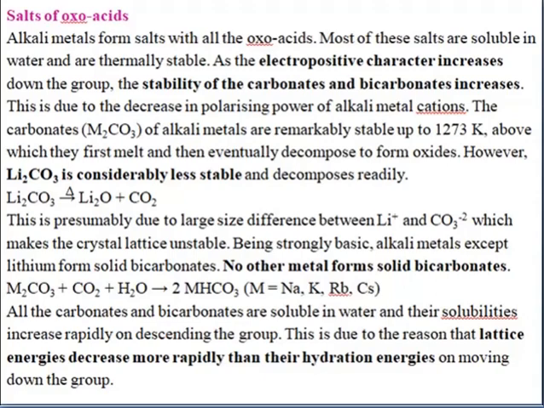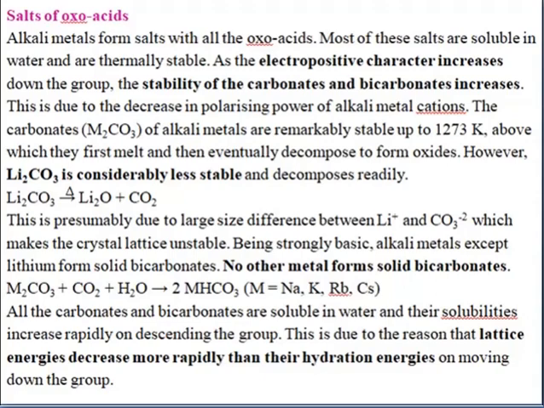For example, with sulfuric acid they form sulfate. With nitric acid they form nitrate. With carbonic acid they form carbonate. With phosphoric acid they form phosphate, etc. Most of the salts are soluble in water and they are thermally stable. This is because the electropositive character increases down the group, so the stability of the carbonate and the bicarbonate increases. This is due to the decrease in the polarizing power of the alkali metal cation.